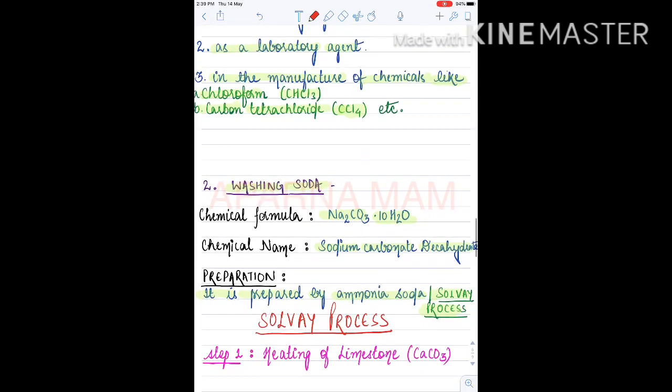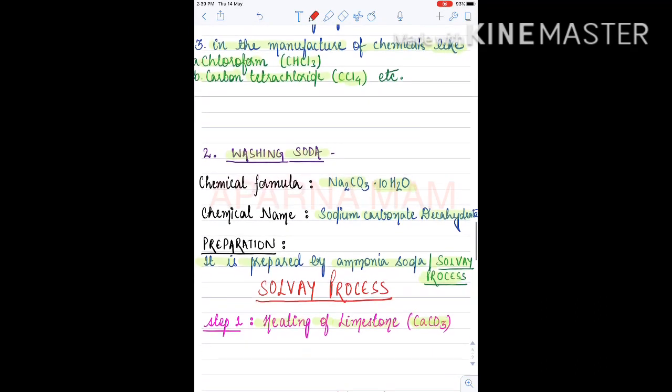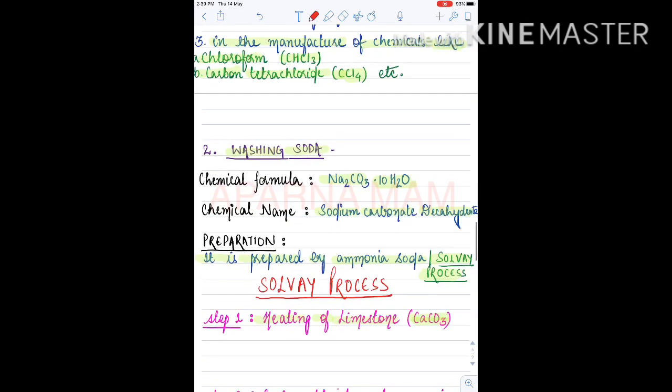The first step is heating of limestone. Limestone is CaCO3. So remember the decomposition reaction of limestone. What is the decomposition reaction of limestone? Limestone is CaCO3. This is the chemical formula of limestone.